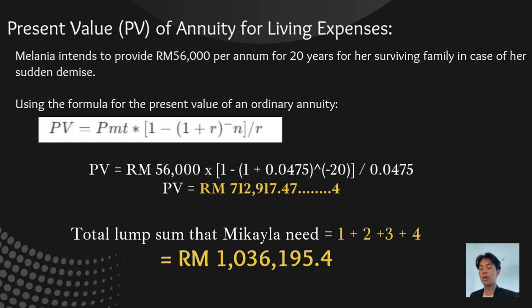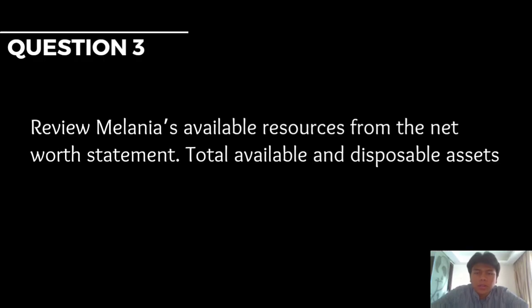So in total, we got four numbers that we will need to sum. So the total lump sum that Michaela needs will be 1,036,195 ringgit of Malaysia. I will pass to the next question. Right, we move to the third question.